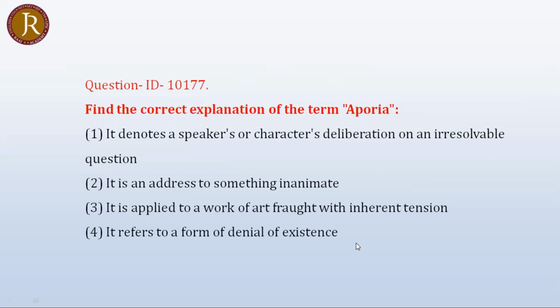Look at question number 10177, aporia. The meaning of aporia: of all the 4 options, no option comes near to the real meaning of aporia. Aporia is a term used in deconstruction. The meaning is the irresolvable, eternal contradiction or logical disjunction we find in any text, argument or theory. No answer comes nearest to that. Just because irresolvable is there, we cannot go with that, because look, there is a speaker or character's deliberation. All other options are outrightly wrong. So all the answers are completely wrong.